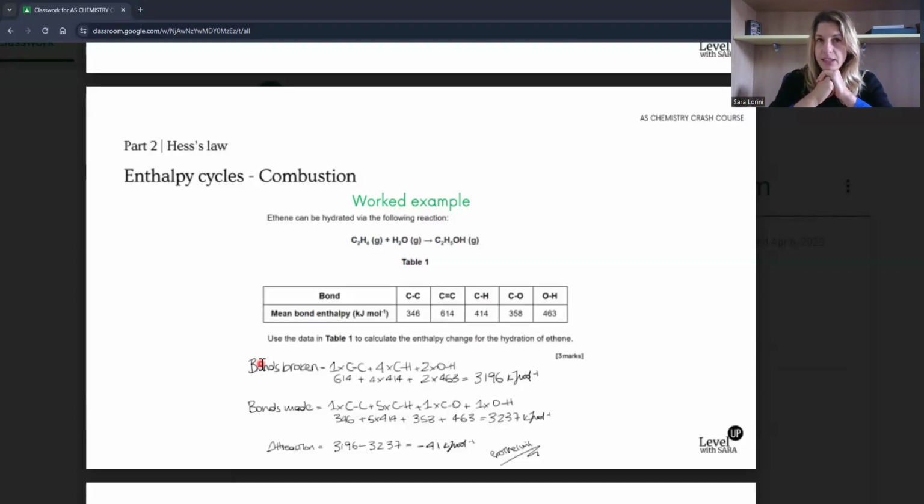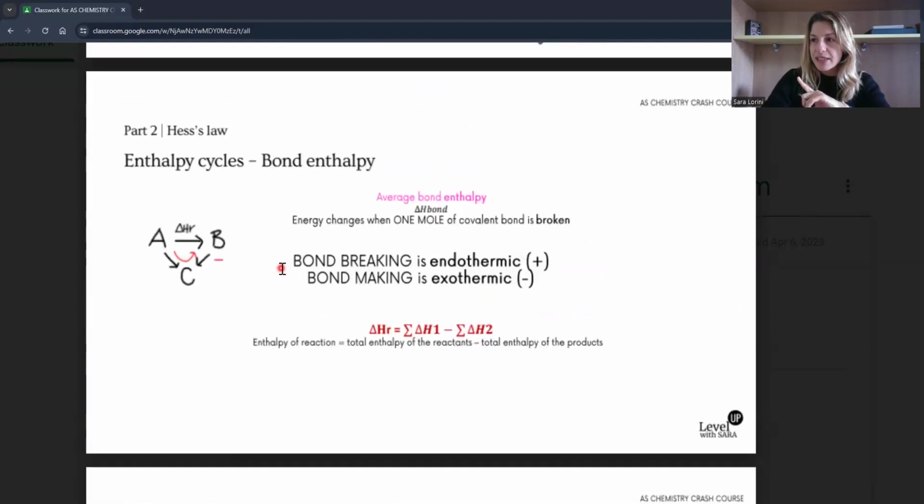Another common mistake is, I've seen some questions where you have to discuss or explain why it is endothermic or exothermic, okay? And the reason is always relative to the bond breaking and bond making. So the exam question would be something like, explain why the reaction is exothermic. Okay, we would think, oh, well, because it releases energy, but that's not the point. Whenever you have this type of question, you must mention it in terms of bond breaking and bond making.